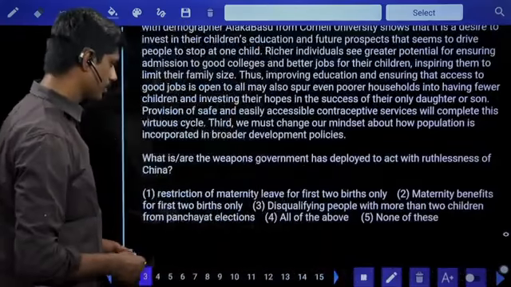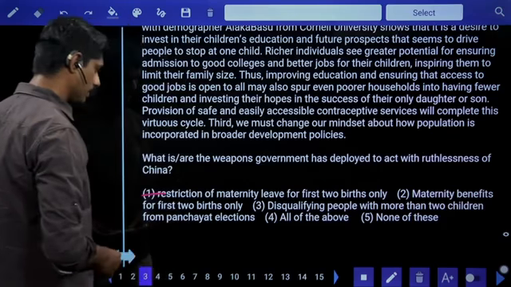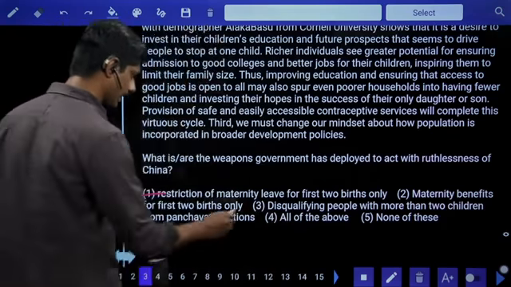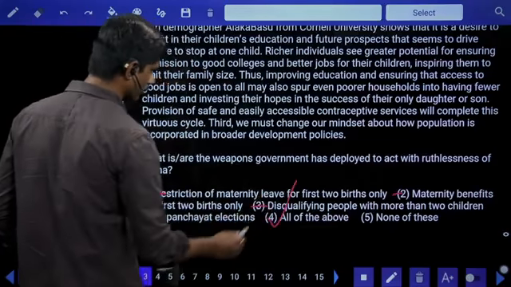Options: restriction of maternity leave, yes, it is mentioned. Maternity benefits for two births only, yes. Disqualifying people with more than two children, yes. All three. So fourth option, all of the above.